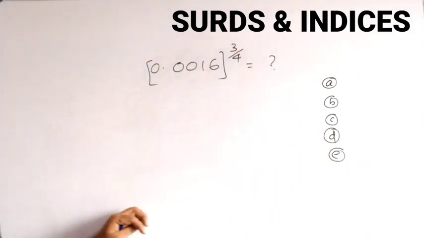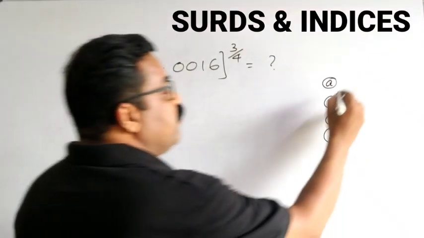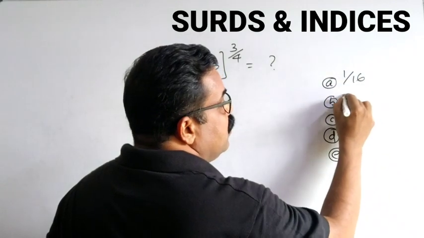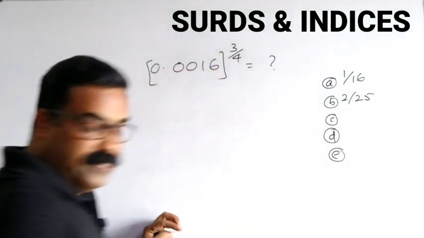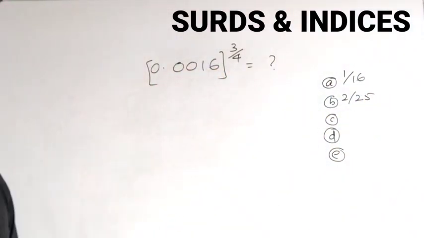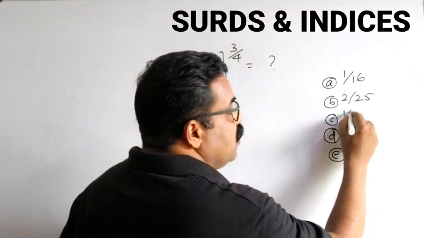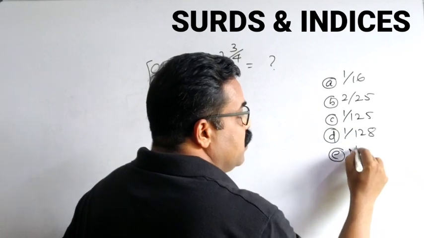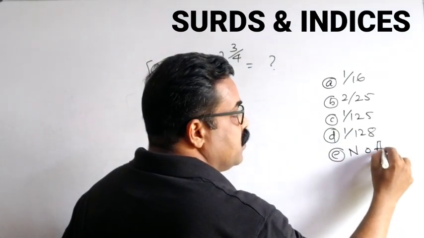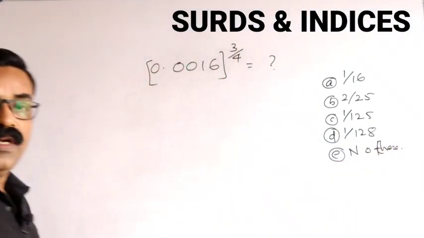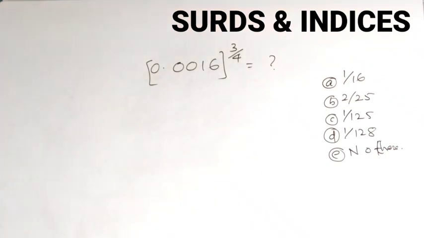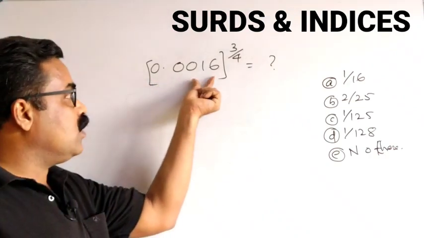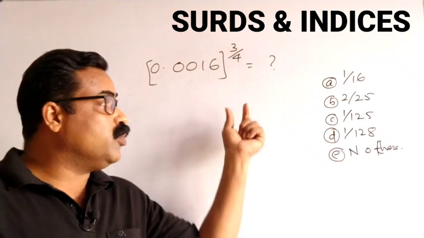What are the options? 1 by 16, 2 by 25, 1 by 125, 1 by 128, and none of these. 0.0016 power 3 by 4 is equal to what?